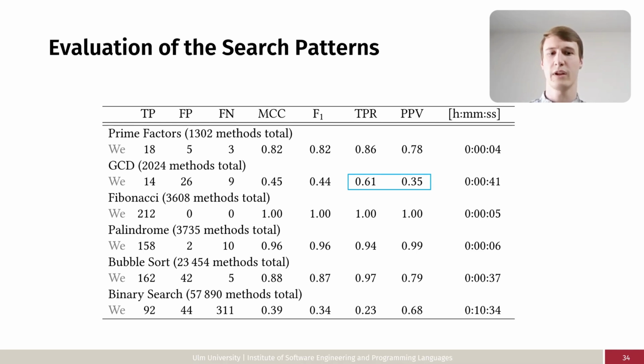This is due to the case that we specified the search pattern too permissive. For an improved version, we would now include more constraints into this search pattern. And the binary search pattern, which is the opposite, we have good precision, but we do not find all of the implementations. This is the case because we based the search pattern on only 2 reference implementations, which was not enough to find all of the typical ways of implementing binary search.